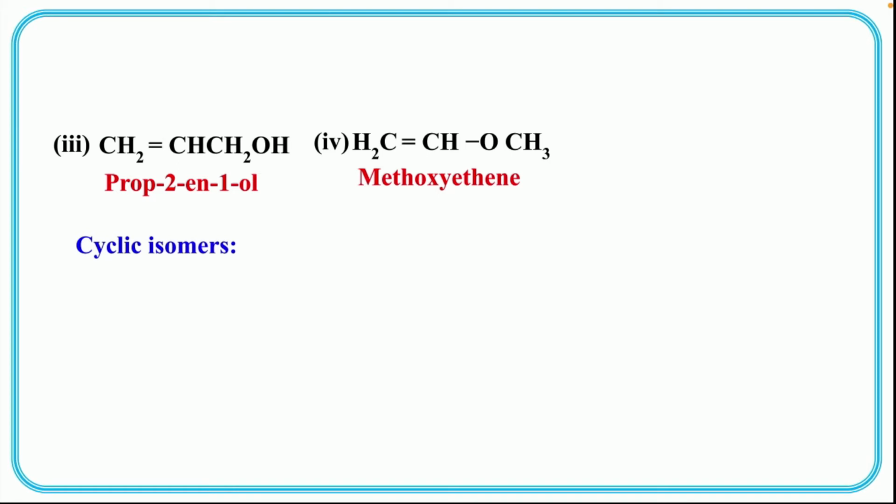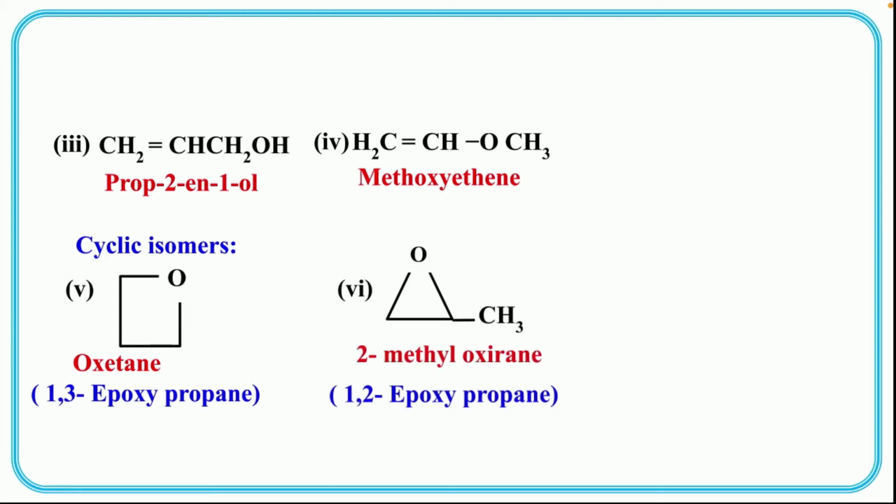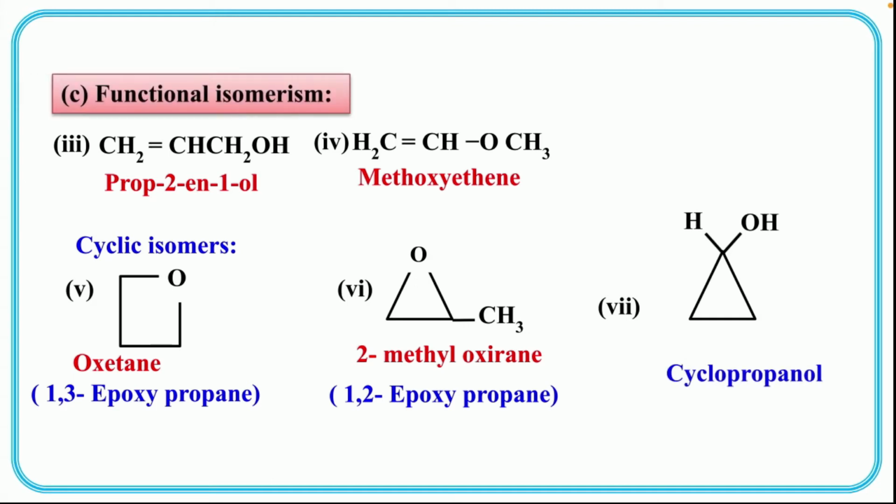Okay, so now see some cyclic isomers also. In cyclic isomers, now if you look at oxetane, it can also be called 1,3-epoxypropane, or you can write it in the form of 2-methyl oxirane, that is 1,2-epoxypropane, as well as it can also be written in the form of another name, that is cyclopropanol. So these are some of the examples of functional isomerism.